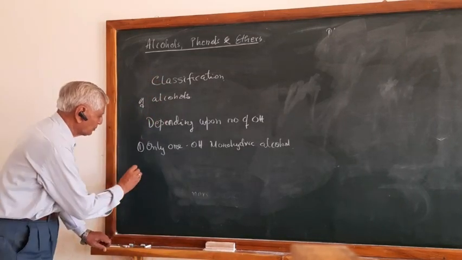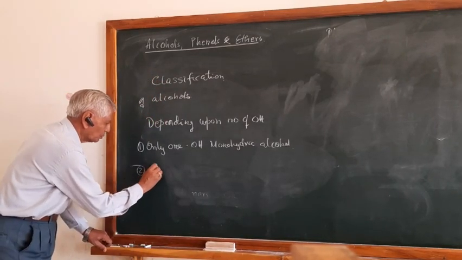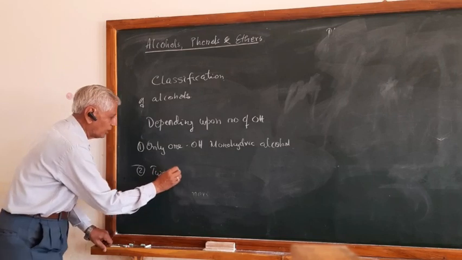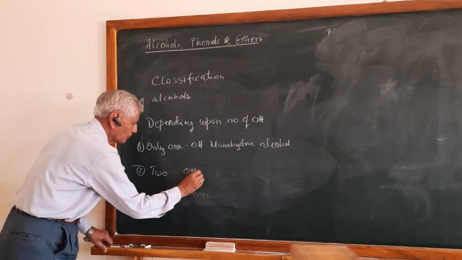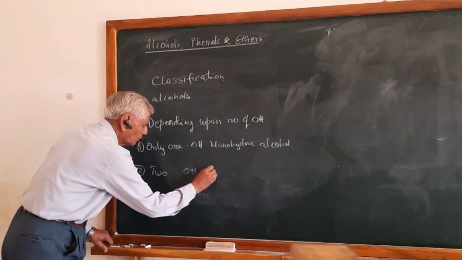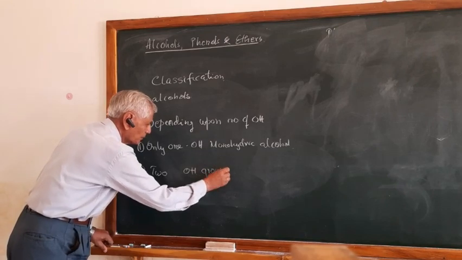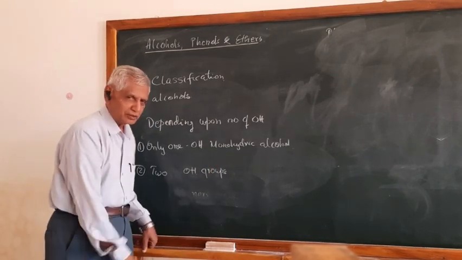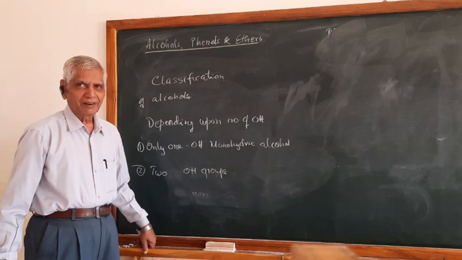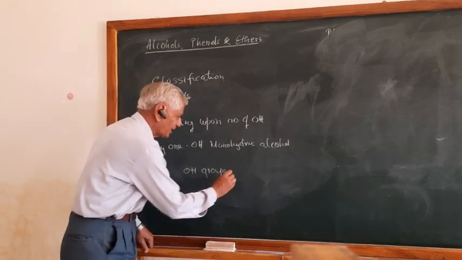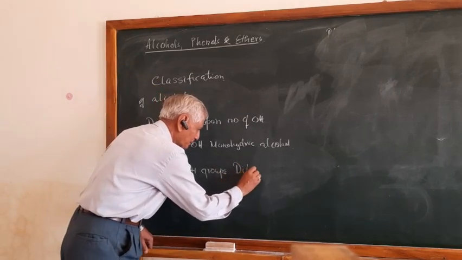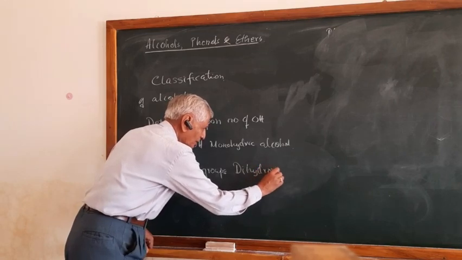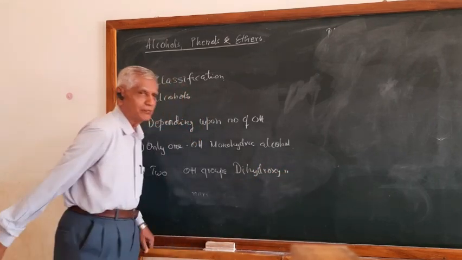Now, if the compound contains two hydroxy groups, it is called, can you tell? Dihydroxy alcohol, yes, you're right. Dihydroxy alcohol.